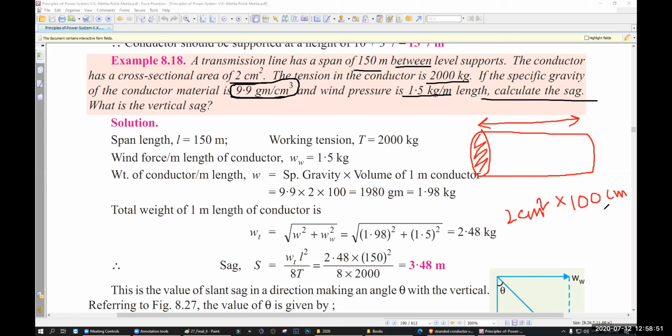That is the volume. That means 200 centimeter cube. Now, what is the weight? See, 9.9 gram per centimeter cube, that means 1 centimeter cube is 9.9 gram. What about 200?